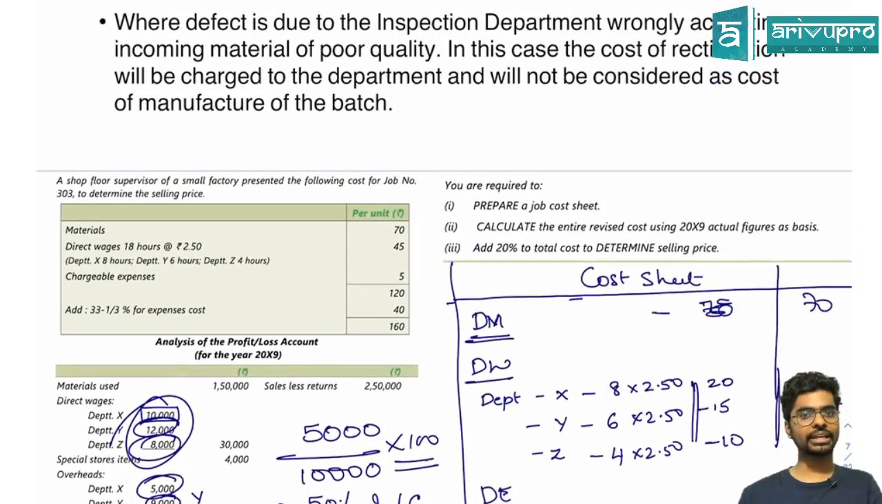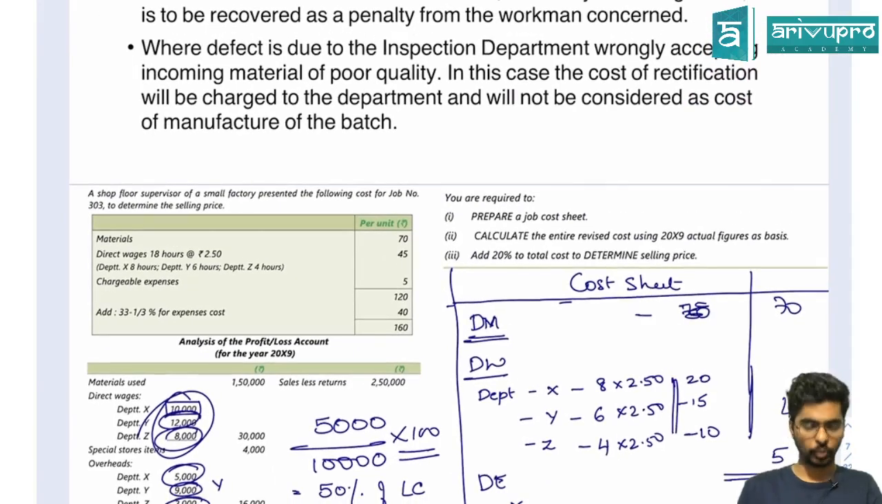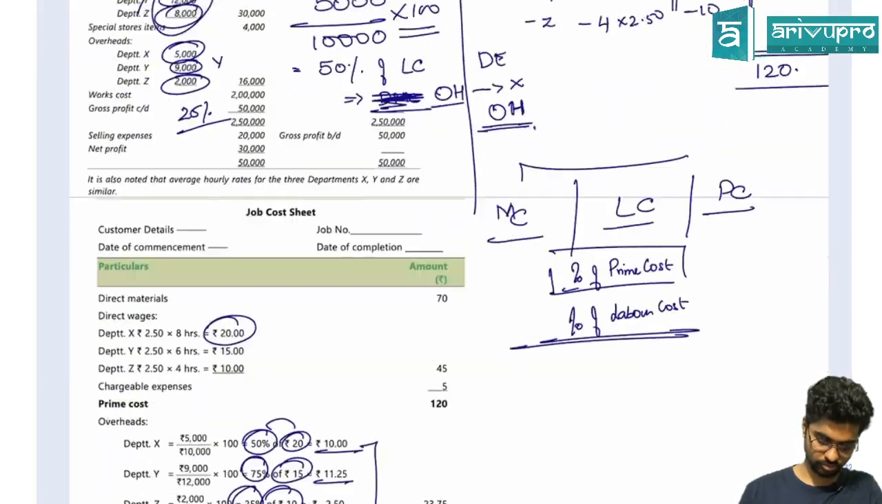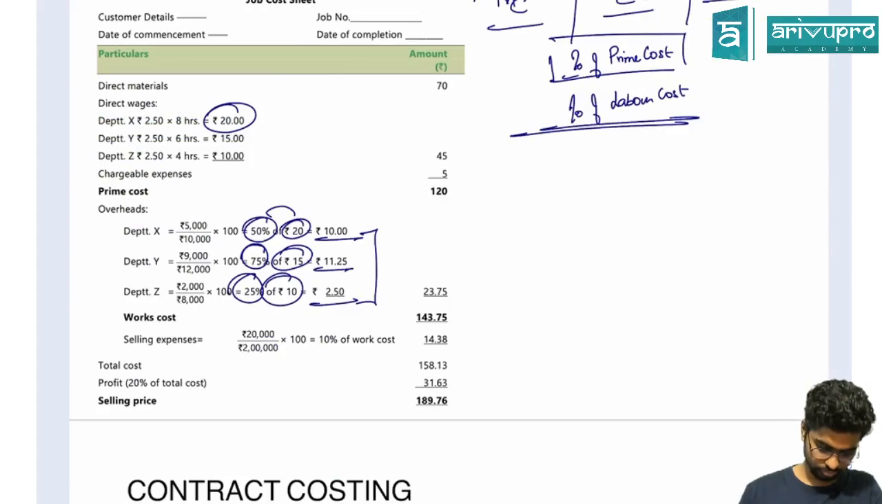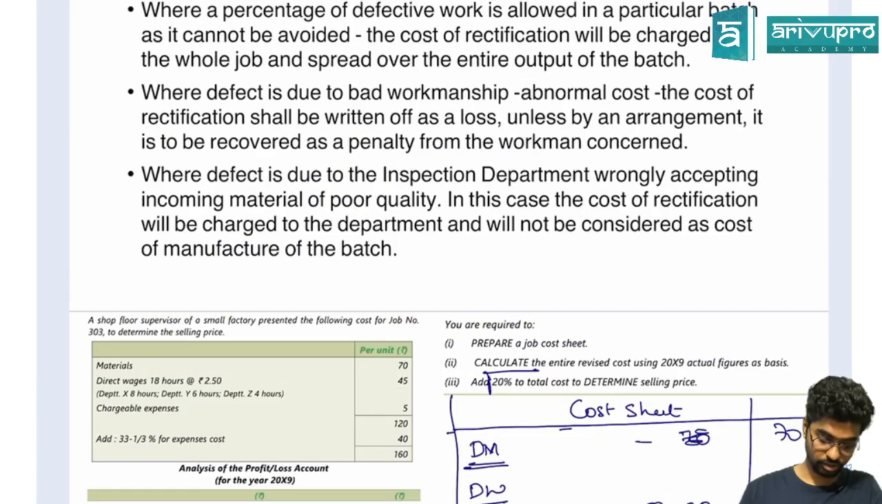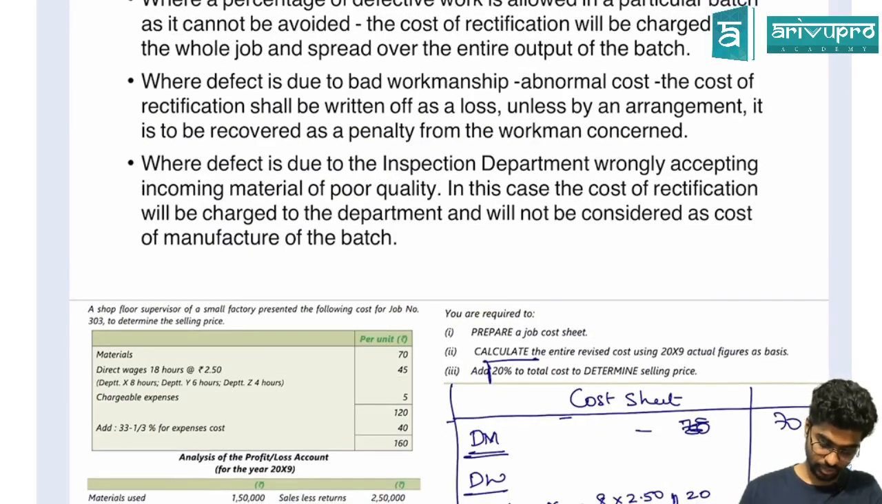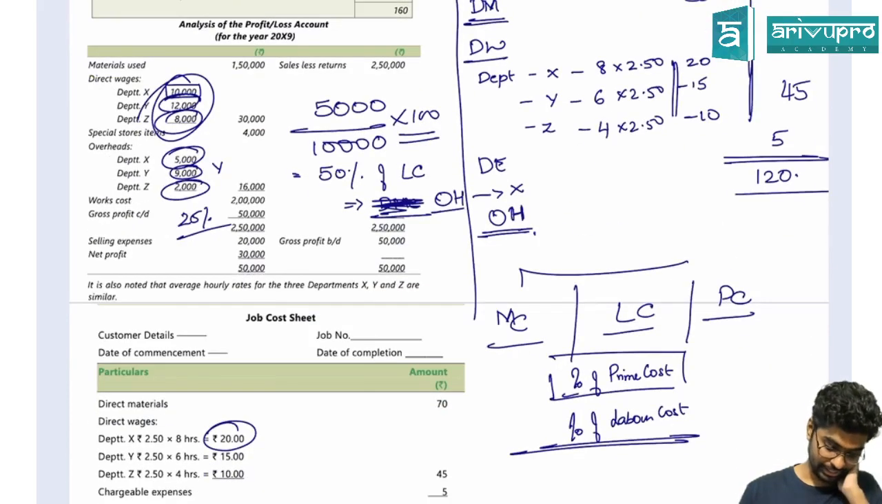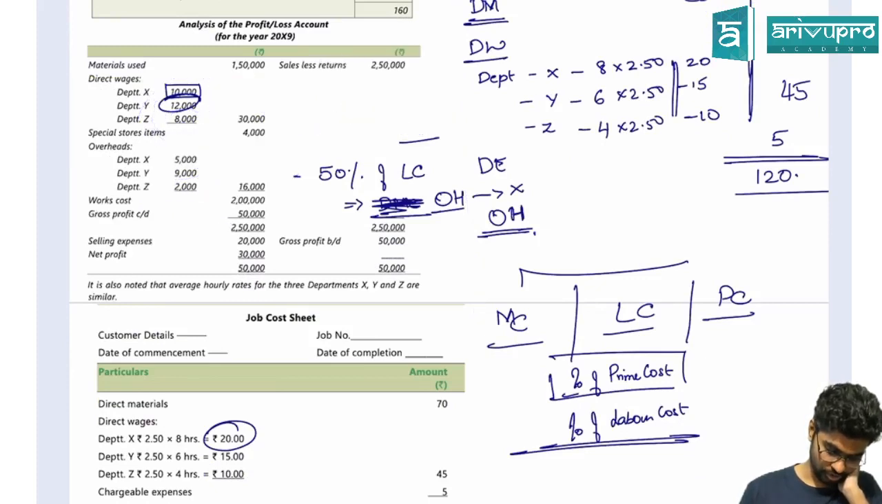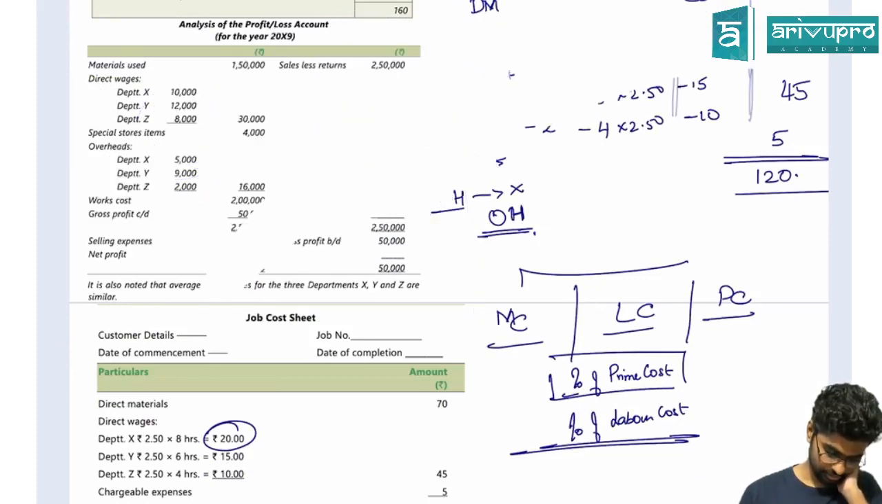They want the selling expenses to be what? 20% of the total cost. See here, they are using the term 20% of the total cost. So, if I try taking 20% of the total cost, see in this part,